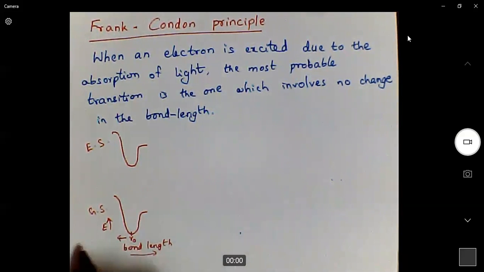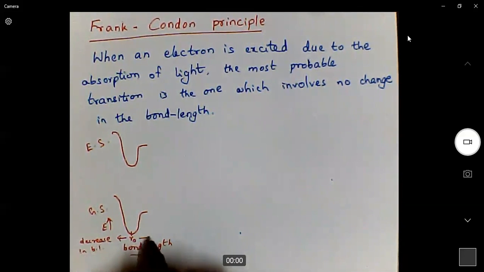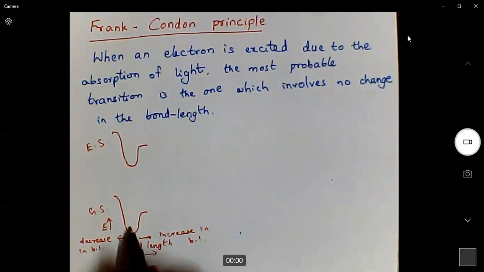This side is a decrease in bond length. This side is an increase in bond length. That means if we move the pen a little bit towards the left side, it means a decrease in bond length. If we move the pen towards the right side within this profile, then it indicates an increase in bond length.